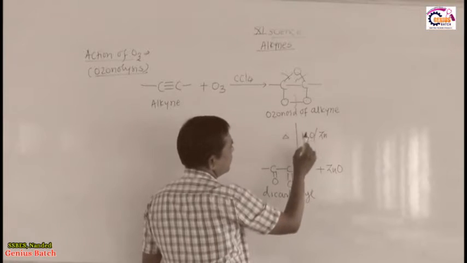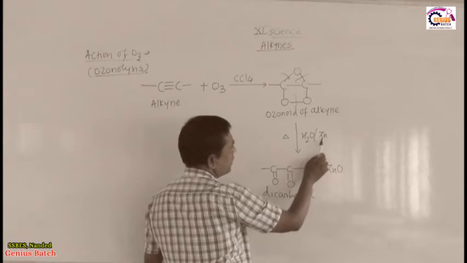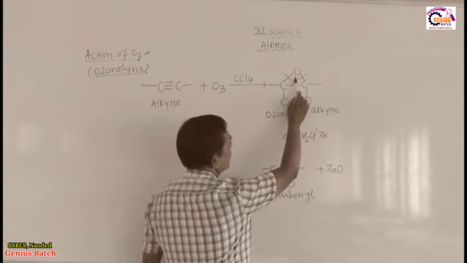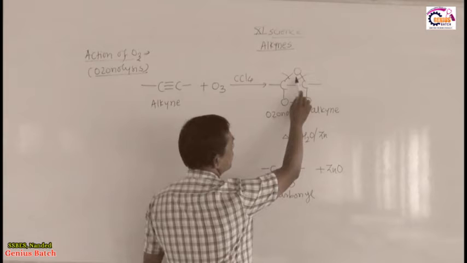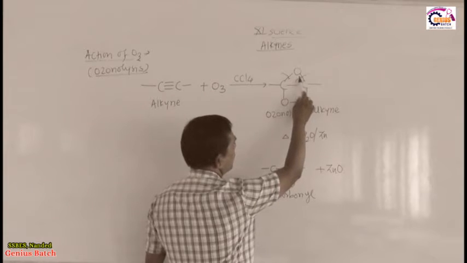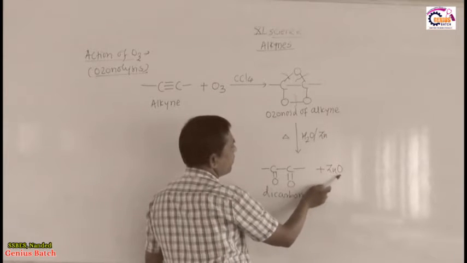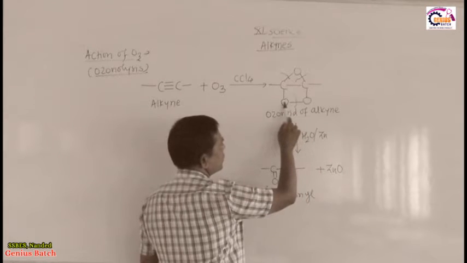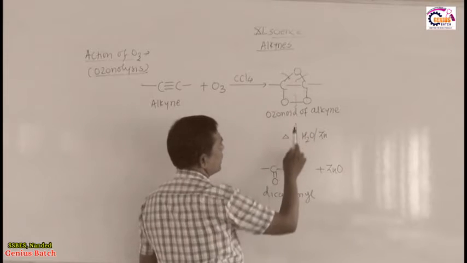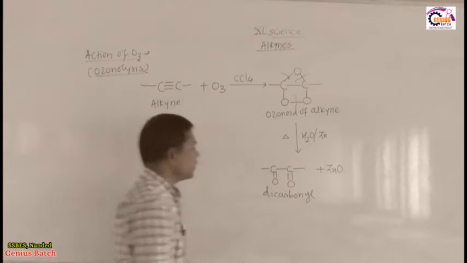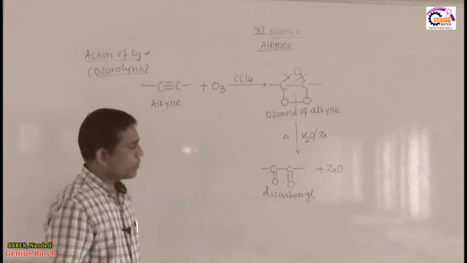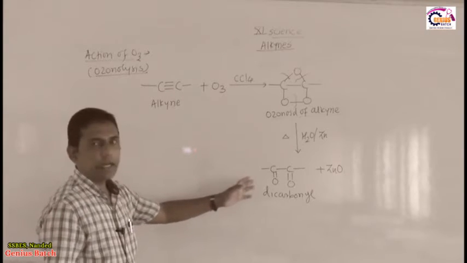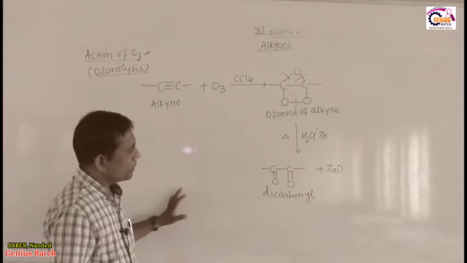Then after this, when we heat with water in presence of zinc, this upper oxygen gets totally separated and combines with zinc to form the byproduct zinc oxide. This oxygen bond breaks and that oxygen forms a double bond with the carbon, resulting in the formation of a dicarbonyl compound, diketone, dialdehyde, or one aldehyde and one ketone.